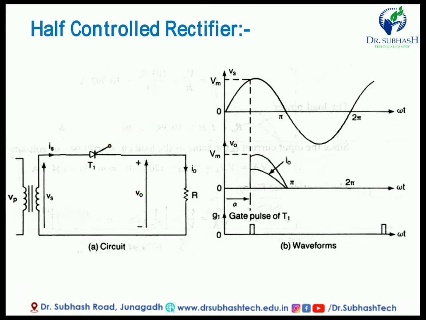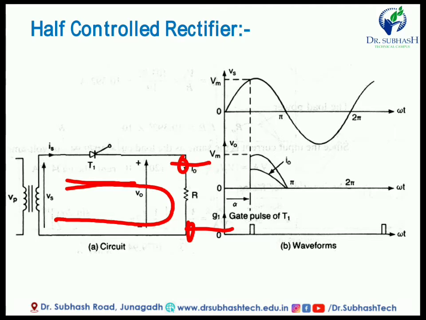Whenever we give a gate pulse over here, the SCR becomes on. Without any gate pulse, the SCR is in the off state and will not conduct any current. So it is controlled because we can control it using this type of gate pulse. Whenever we give a gate pulse, the SCR becomes on, and at that time current will flow through this resistor and there will be voltage across this resistor.